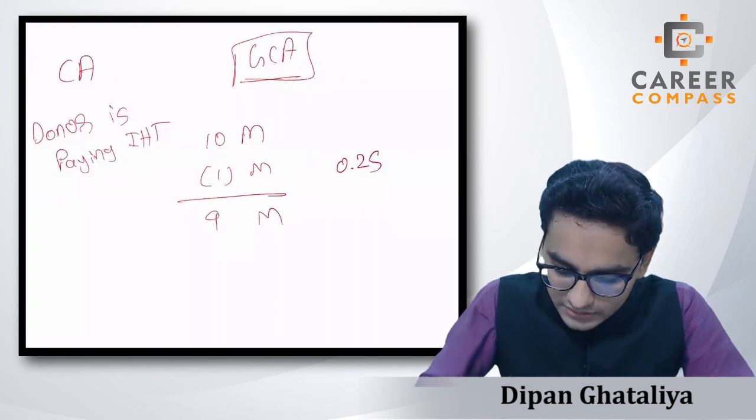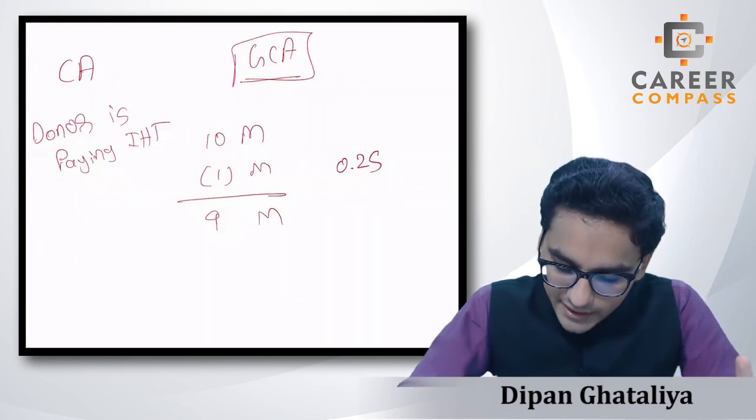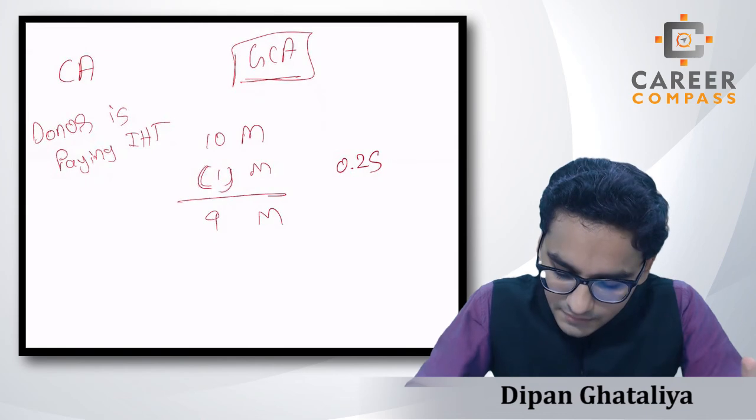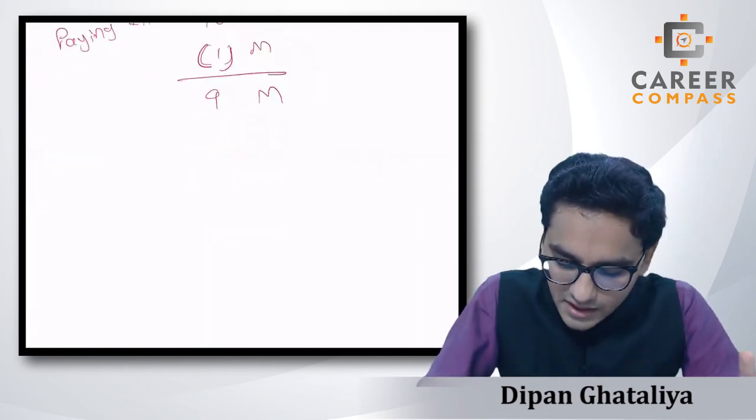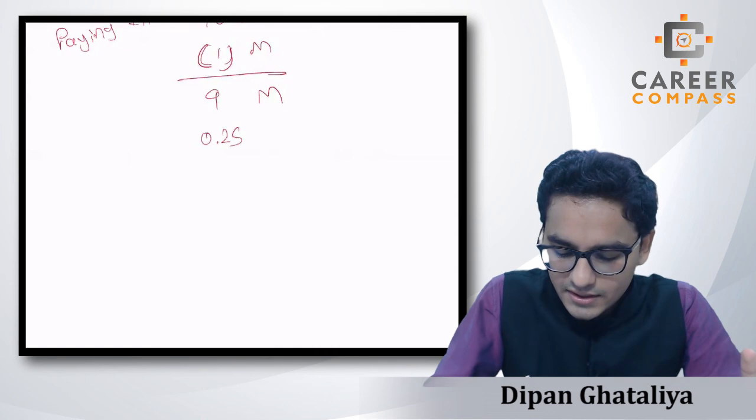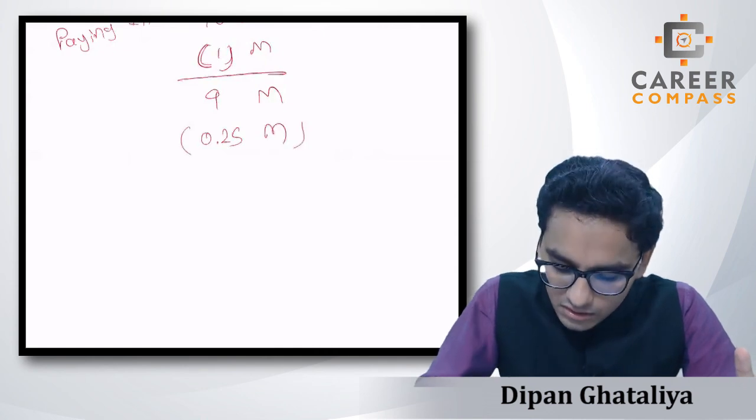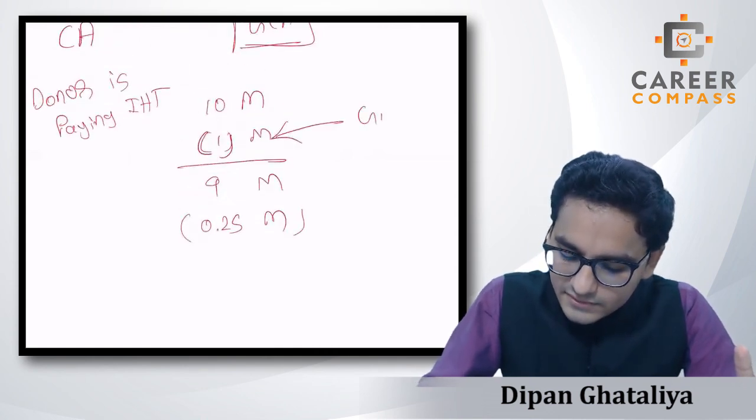And now tell me, the donor has not just transferred the 1 million to his son, but he also transferred 0.25 million for the tax because of this gift.